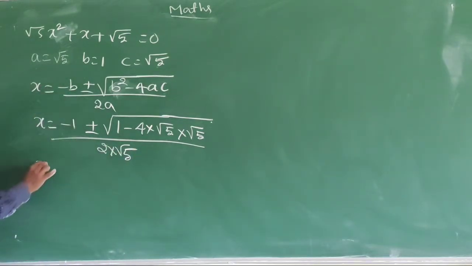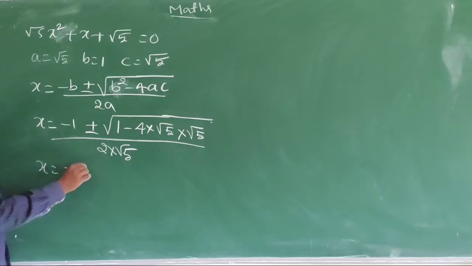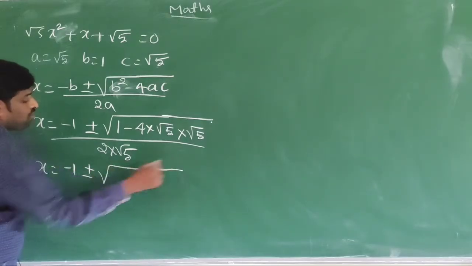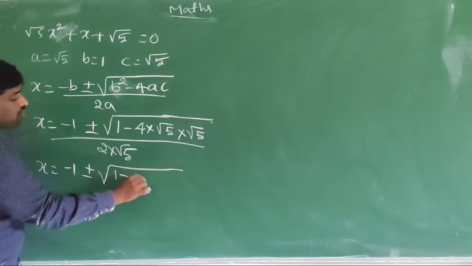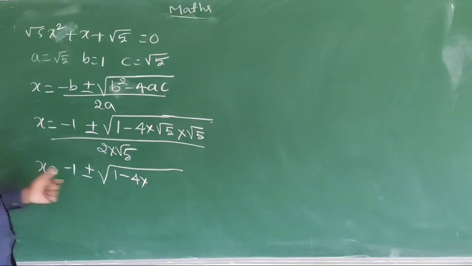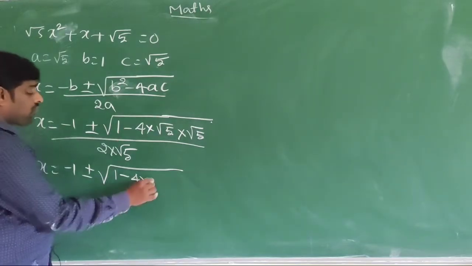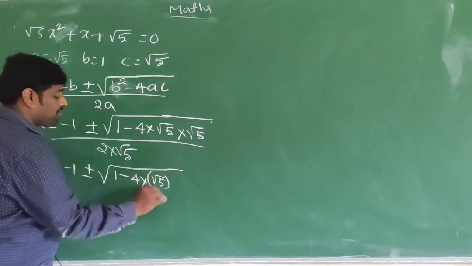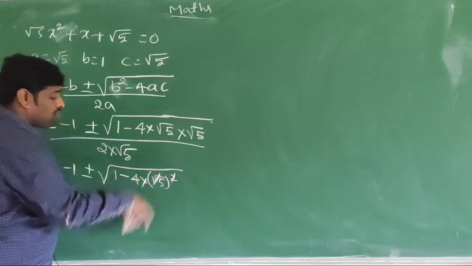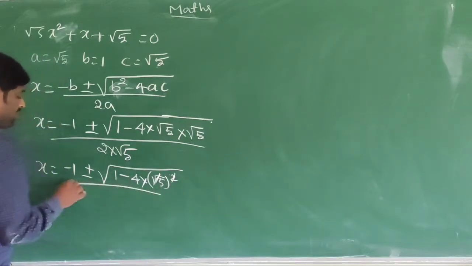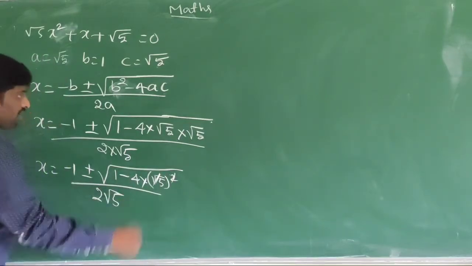That is x is equal to minus 1 plus or minus square root of 1 minus 4 into root 5 into root 5 whole square, the square root cancels, divided by 2 root 5.